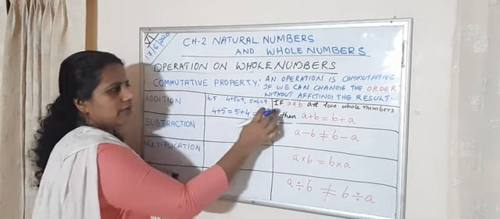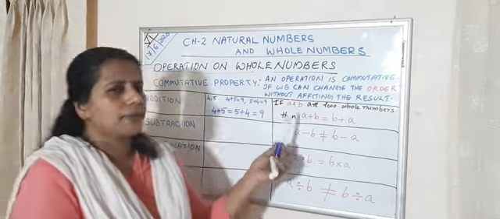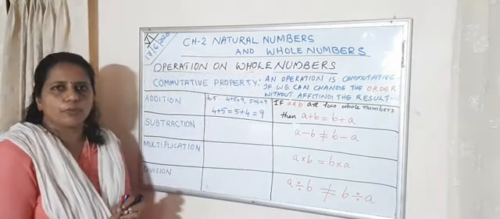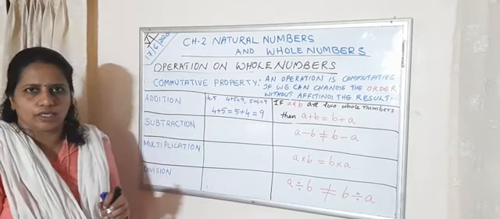That is, if A and B are two whole numbers, we can say A plus B equal to B plus A. This is the commutative property. So in the case of addition, it is successful.